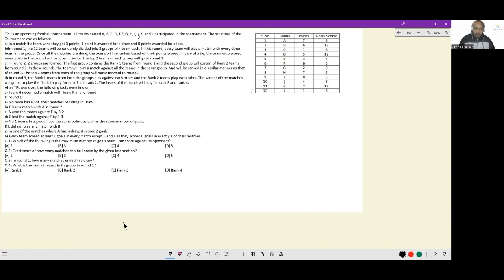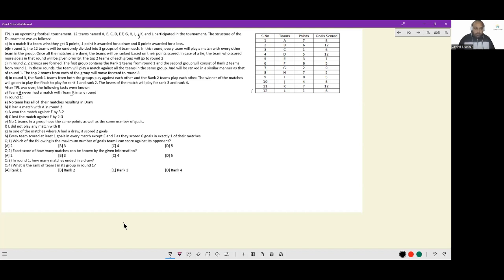After the TPL was over, the following facts were known. Team H never had a match with Team K in any round. H and K never face off against each other. Next, no team has all of their matches result in a draw.